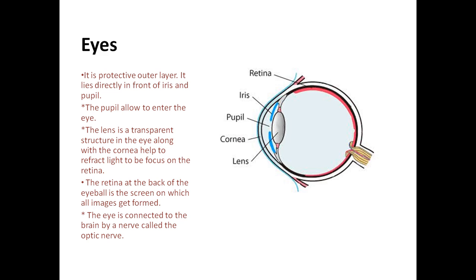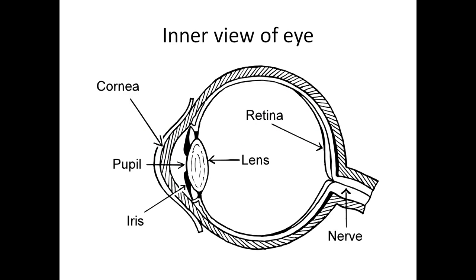Next is the optic nerve. The eye is connected to the brain by the nerve called the optic nerve. This is the inner view of the eye. The main parts are the cornea, pupil, iris, retina, lens and optic nerve.